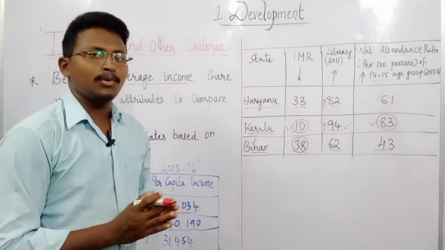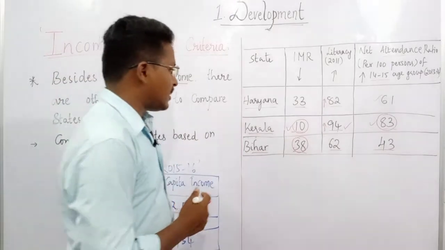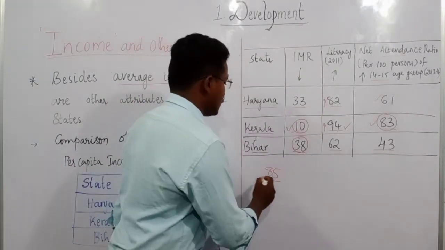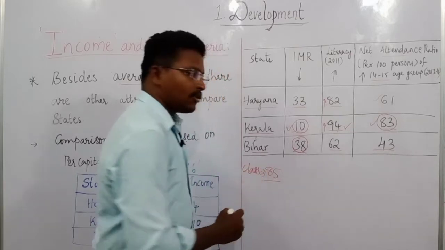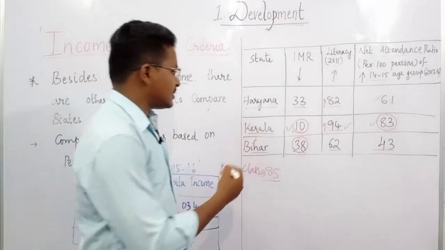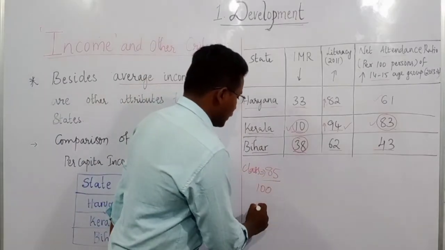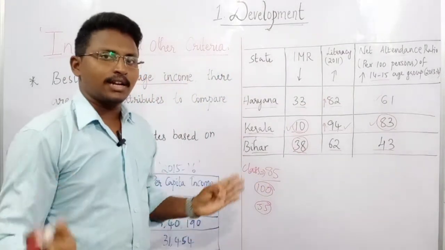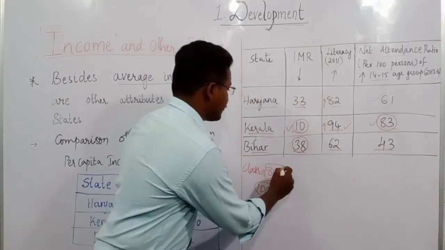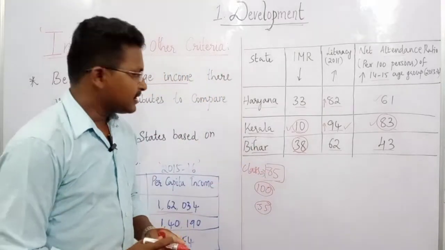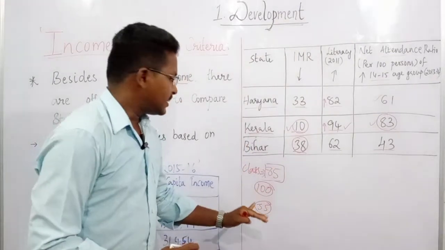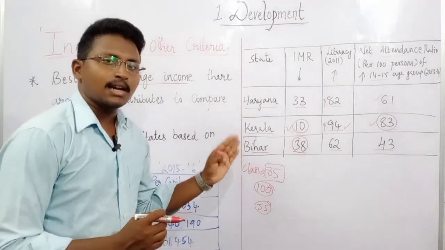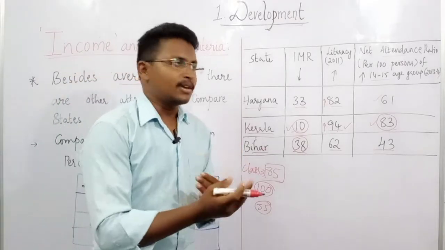Why? Because, for example, if you take a classroom and out of 100 marks, the class average is something like 85. Just imagine the class average is 85, but within this average, some students might have got 100 and some students might have got just 35. But on average, we are judging every student, saying that every student has got 85 marks. But there are some topmost students and at the same time some less talented students. So this is not the correct way to measure states or countries.